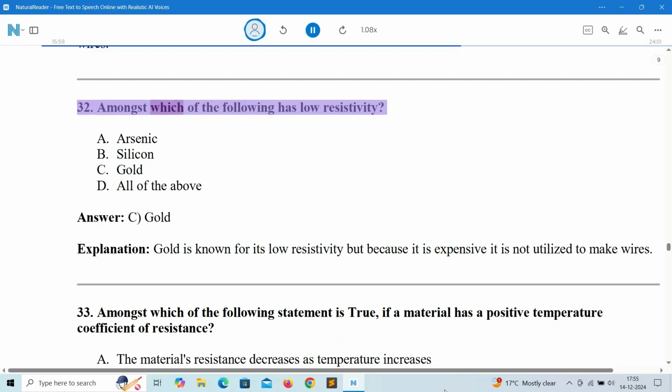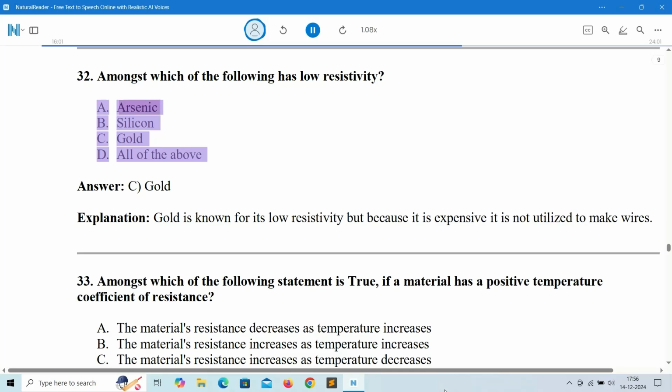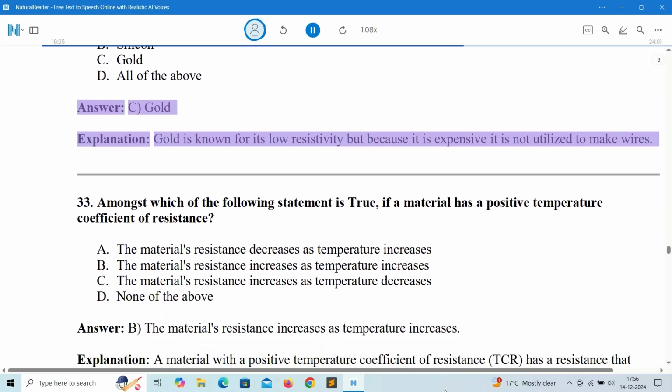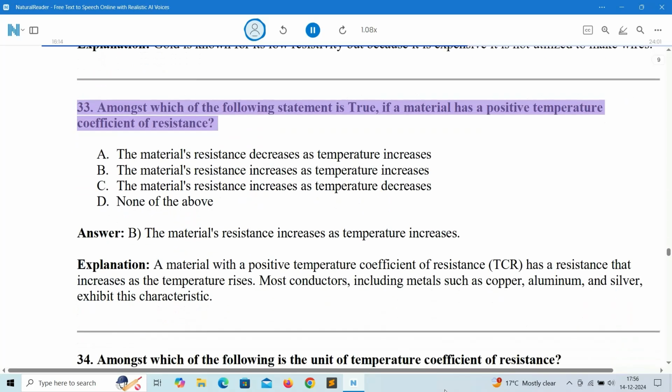32. Amongst which of the following has low resistivity? A. Arsenic. B. Silicon. C. Gold. D. All of the above. Answer: C. Gold. Explanation: gold is known for its low resistivity, but because it is expensive it is not utilized to make wires.